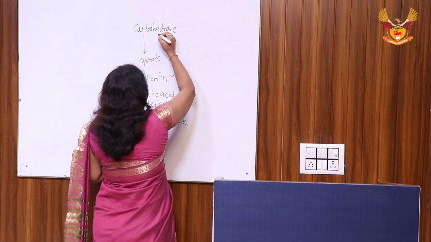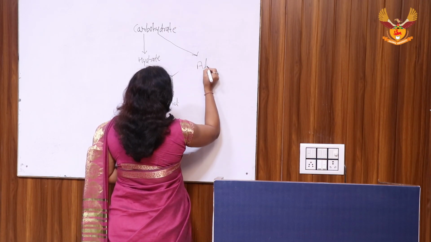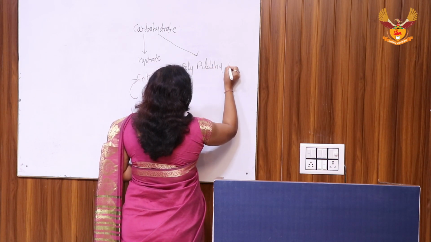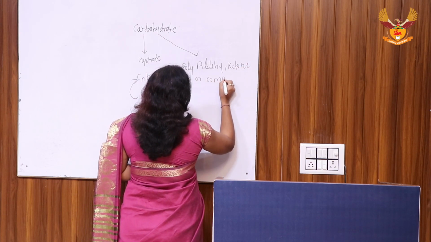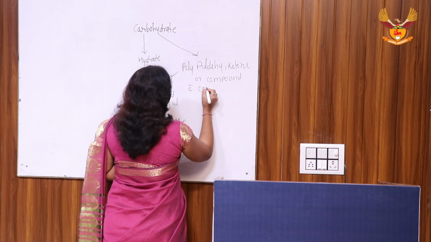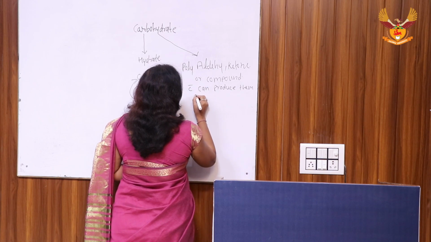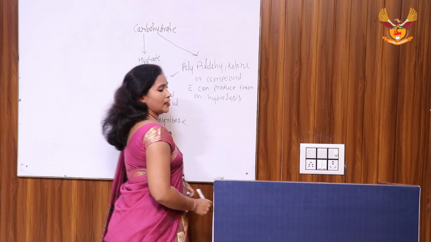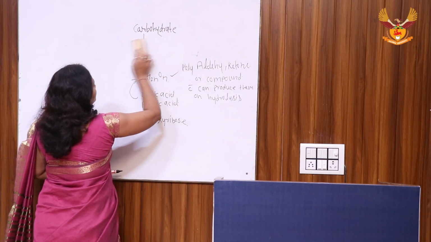So now the modern definition: it is a polyaldehyde, ketone, or compound which can produce them on hydrolysis. Really, this is the definition of the carbohydrate. Now we are going to the classification of carbohydrates.